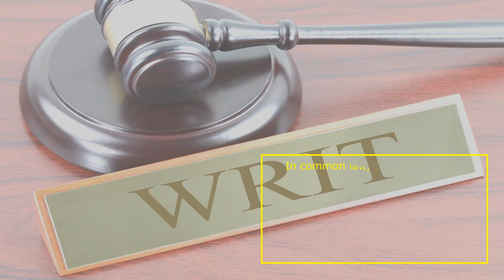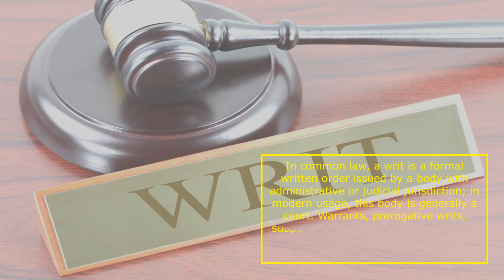In common law, a writ is a formal written order issued by a body with administrative or judicial jurisdiction. In modern usage, this body is generally a court. Warrants, prerogative writs, subpoenas, and certiorari are common types of writ, but many forms exist and have existed.